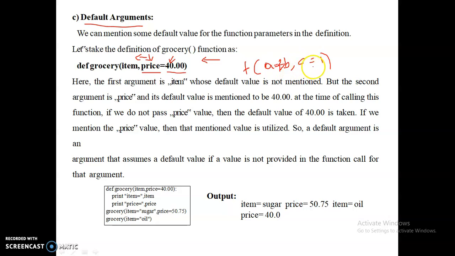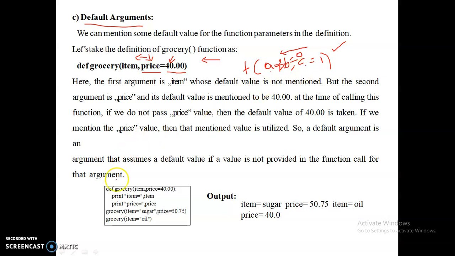You need to continue the order from the right to the left. Then only you can specify the default values. Whenever you want to give a default value for c and a, then you need to give b also some default value. Then only it is allowed. This is one of the restrictions we have in default argument specification.